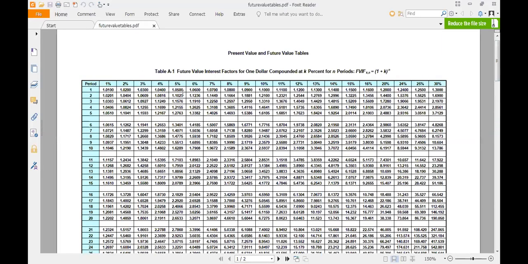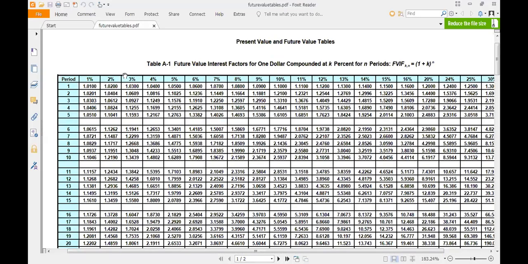So in this table, what you have to do is, you have to first of all check the rate of interest. You have to understand what exactly the rate of interest is. Now in this given question, we were told that the rate of interest is 10%.